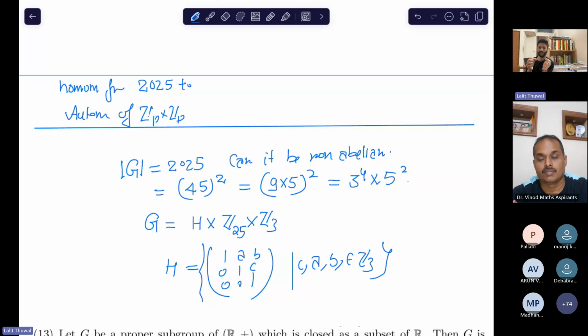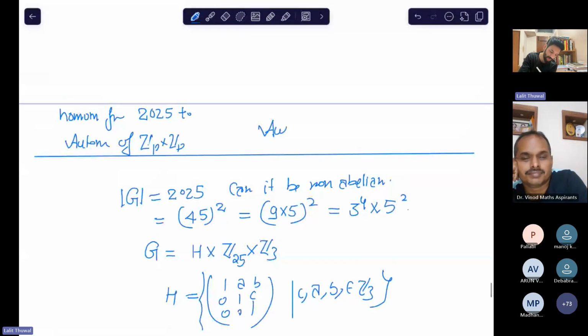Now the question is, is this the only non-abelian group of order 2025? This is your homework. Can you find some other non-abelian groups of order 2025 which are not isomorphic to it? Another homework question: can you find the automorphism group of Zp cross Zp?